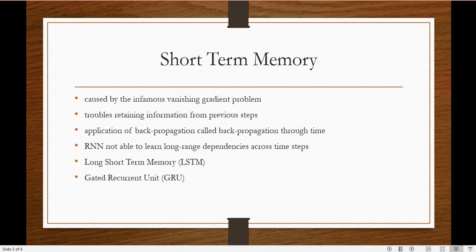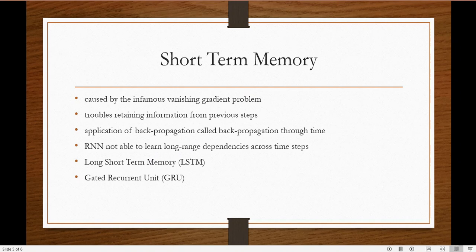If someone has told you some important information today, you can remember it well. But if some information was told to you maybe 1 year back, then what happens? We cannot keep so many things in our memory, so it gets faded. Here also the same thing. When there are long range dependencies across time, then RNN is not able to learn.